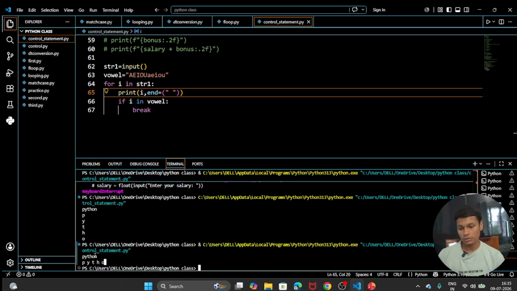So you can see that after O nothing will be printed, because after O, N was there, but N will not be printed. Why will N not be printed? Because you know that in the code O is the vowel, so after printing the first vowel we are going to print nothing, so that's why N will not be printed here. Okay.